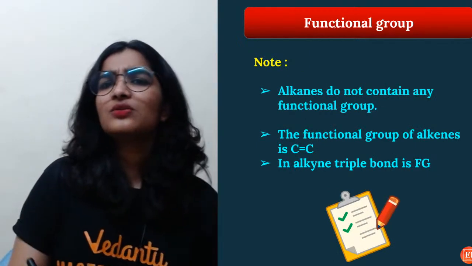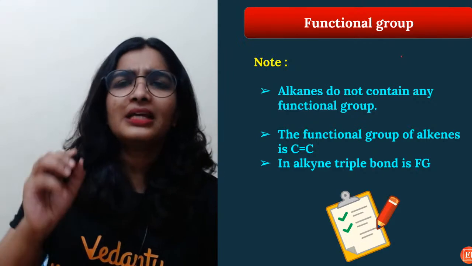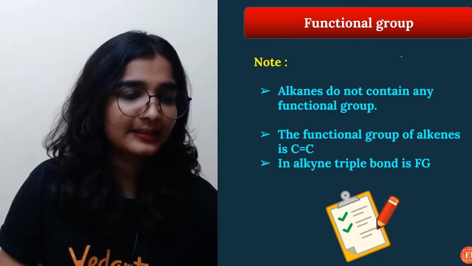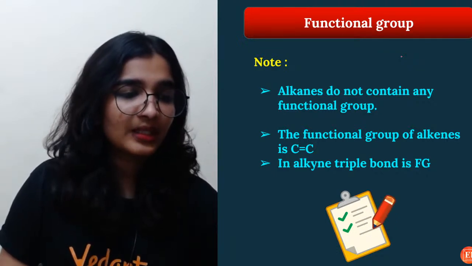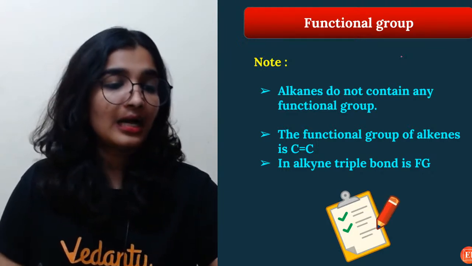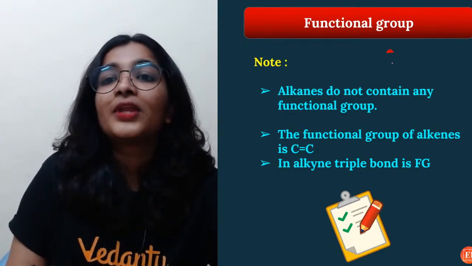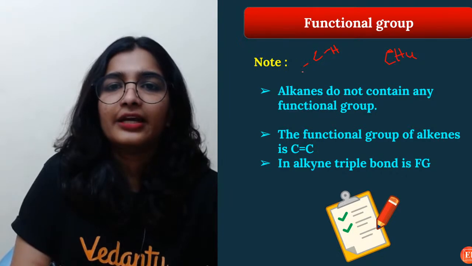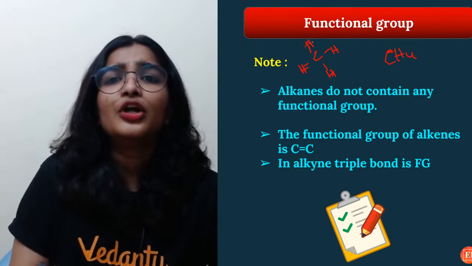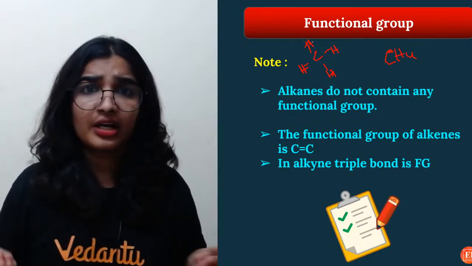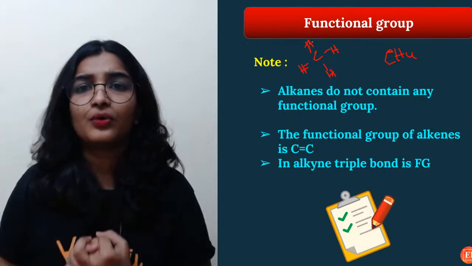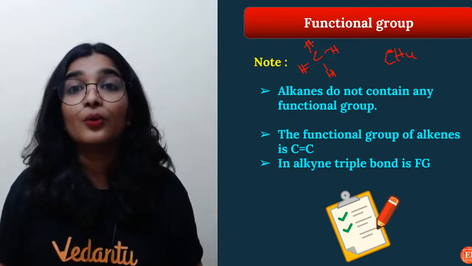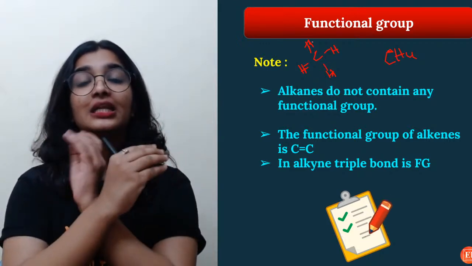So alkanes do not contain any functional group. Of course, give me an example of an alkane, people. Methane, CH4, right? So C with H, H, H, H. Do you see any atom other than carbon and hydrogen here? Do we see any functional group? Yes or no? No, right? So alkanes do not contain any functional group.